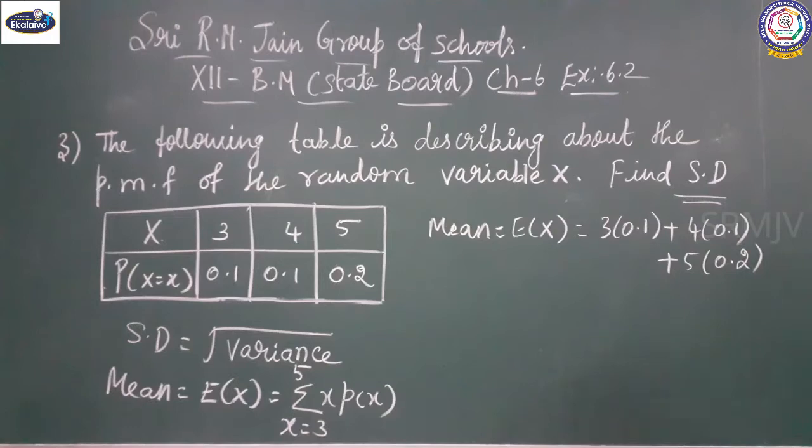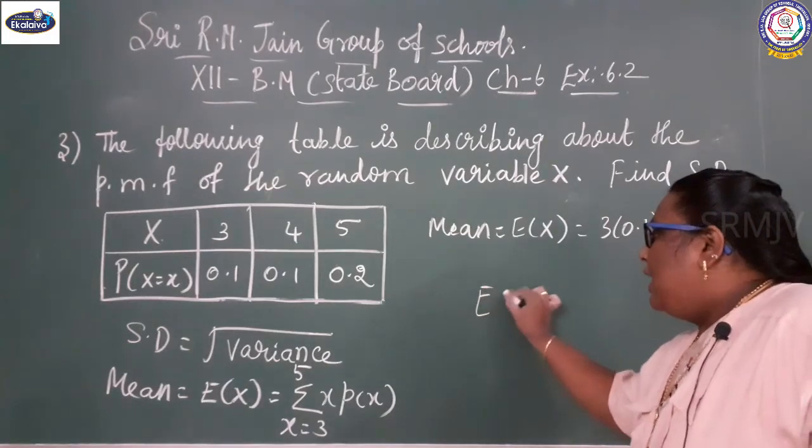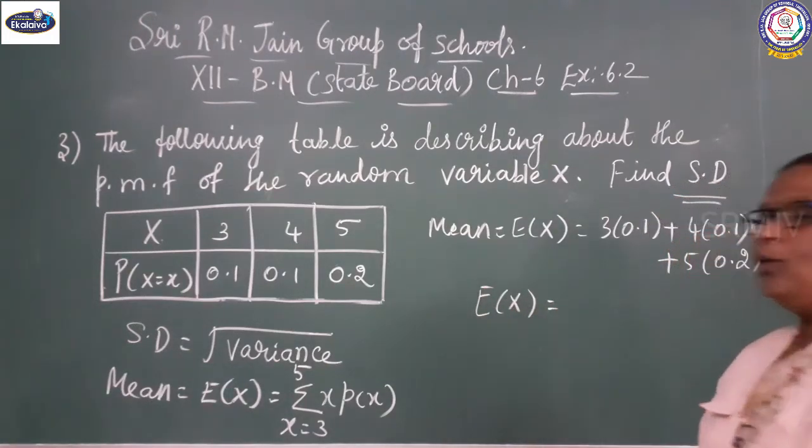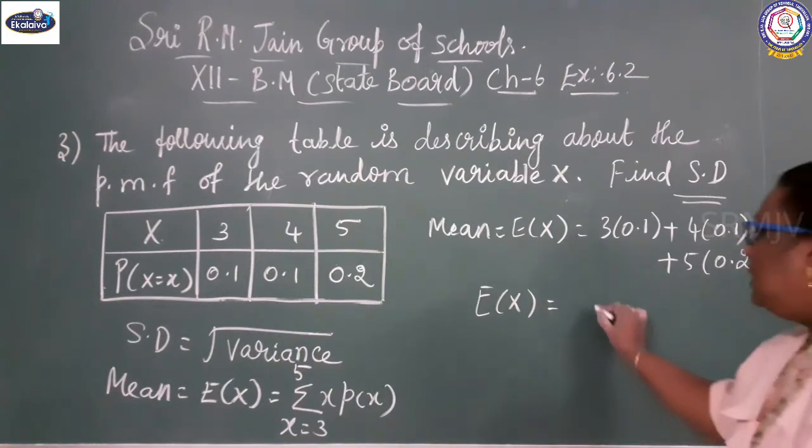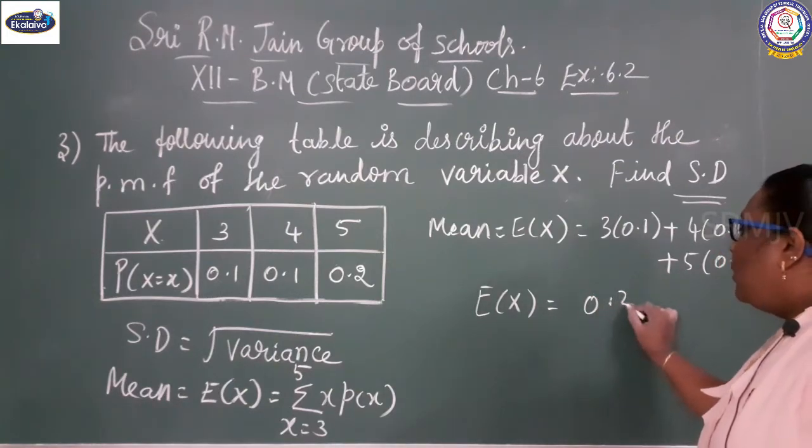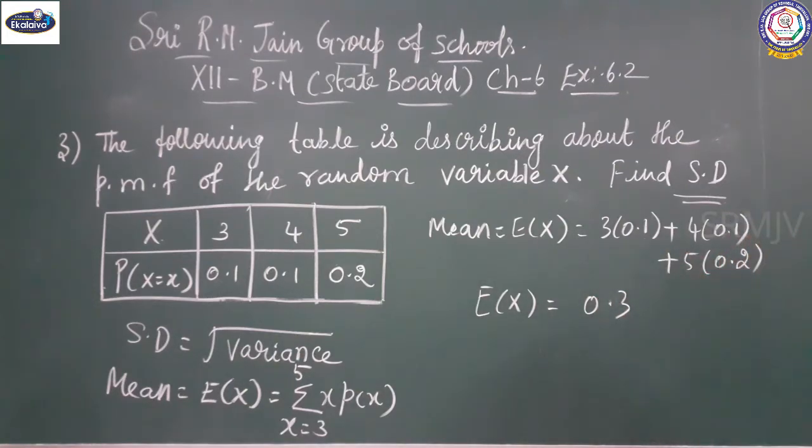E of x equal to 3 into 0.1 is 0.3, plus 4 into 0.1 is 0.4, plus 5 2s are 10, which is 1.0.